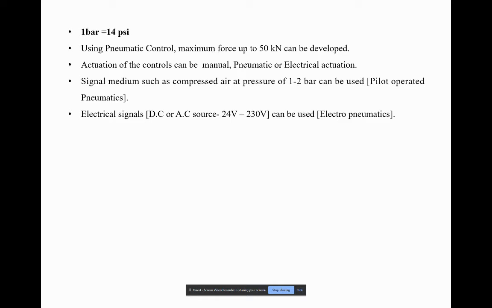Activation or control can be done using three methods: manual, pneumatic, and electrical. In manual, we use activation methods like push buttons, limit switches, and levers. If it is pneumatic, we call it pilot operated, and we use air pressure only, but at a lower pressure, 1 to 2 bar, just for activating the device. If it is electrical signals, it is called electro pneumatics, and it also differs from 24 volts to 230 volts.